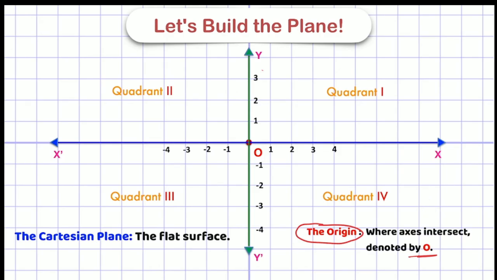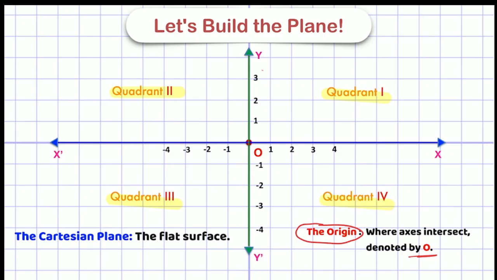Now, if you see, these two lines cut the whole area into 4 equal parts. They just partition the whole area into 4 equal parts. Now this is my first part, this is the second part, this is the third part, and this is the fourth part. I have given a name to each part, so you have to remember these names also. The first part will be quadrant 1, the second part will be quadrant 2, the third part will be quadrant 3, and the fourth part will be quadrant 4.